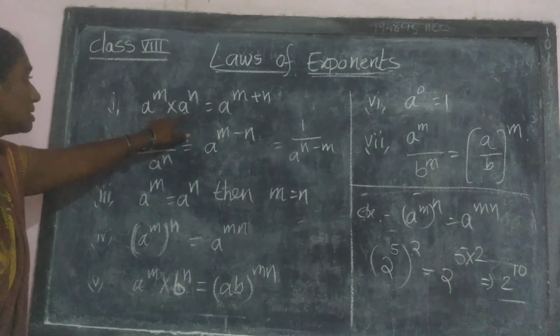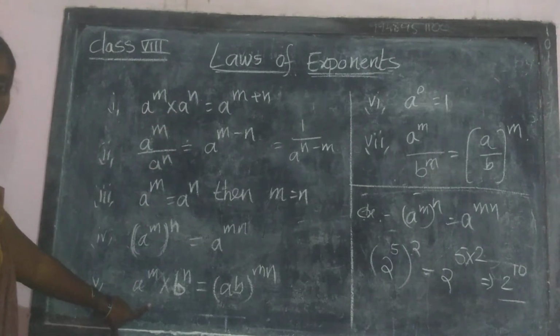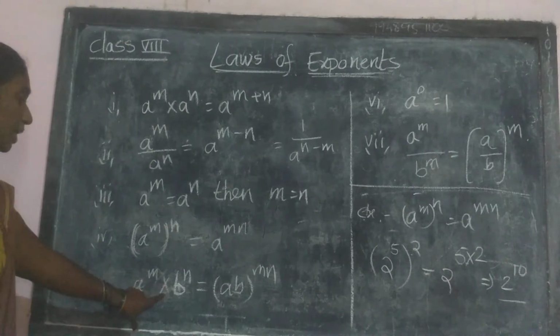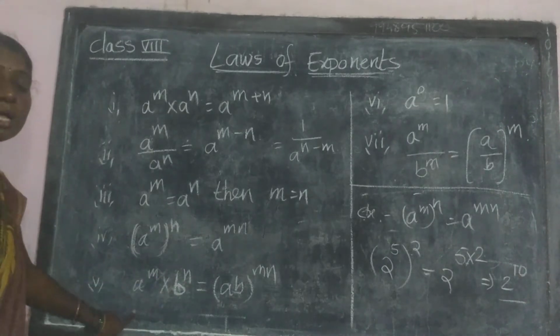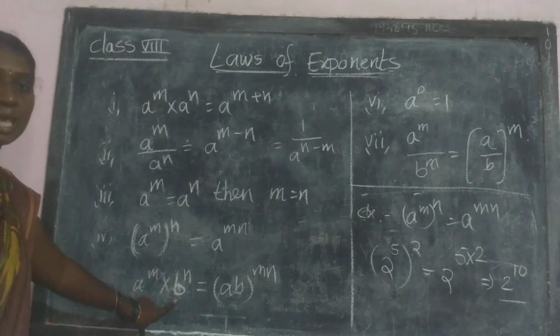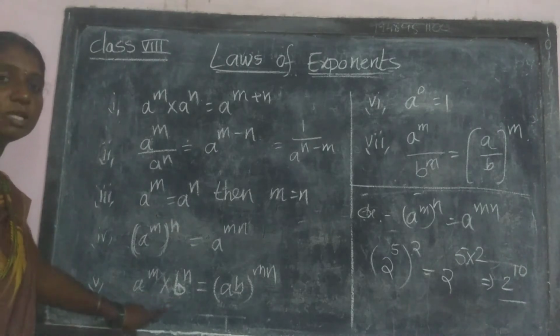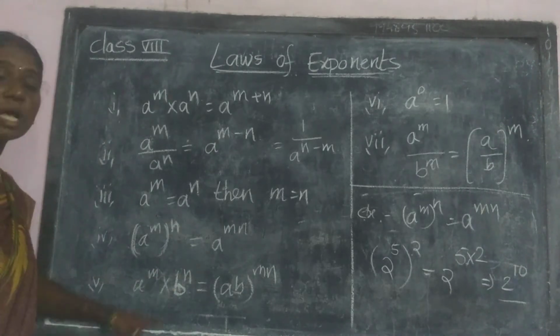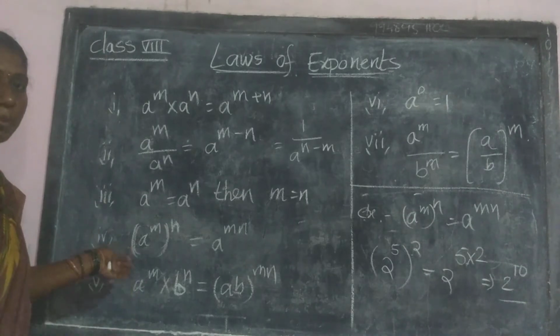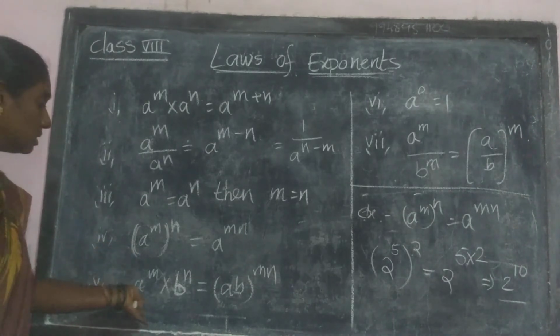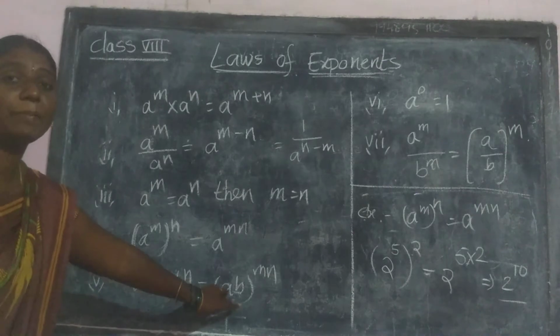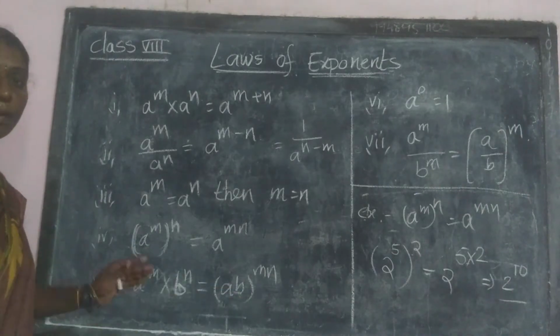But in this rule, a power m into b power n, the bases are different and the exponents are also different. When the exponents and bases both are different, then the formula becomes ab power mn.